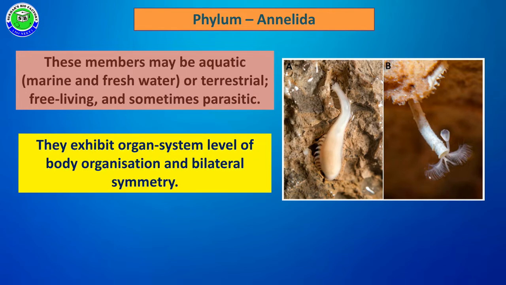These members show organ system level of body organization with different types of organ systems, and they show bilateral symmetry. Due to this bilateral symmetry, the body of the organism can be divided into two equal halves with only one plane which passes through the central axis.